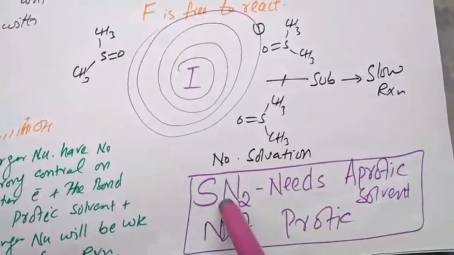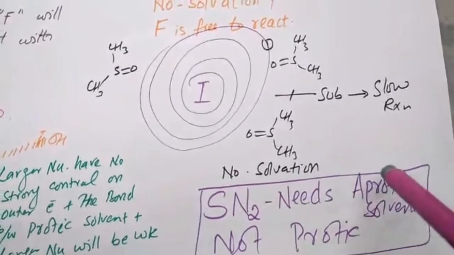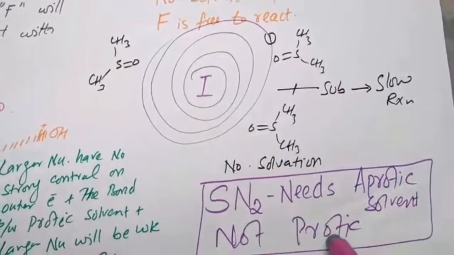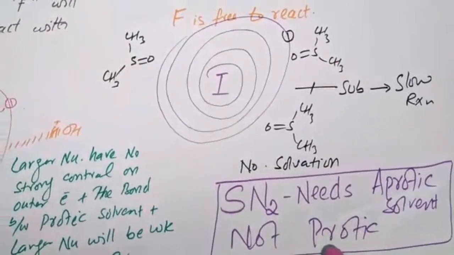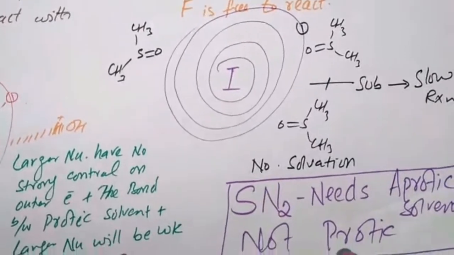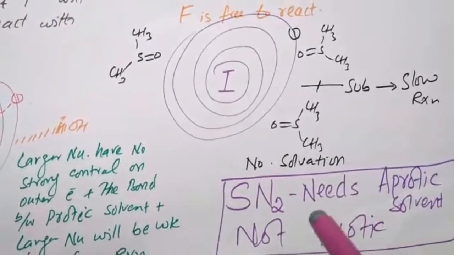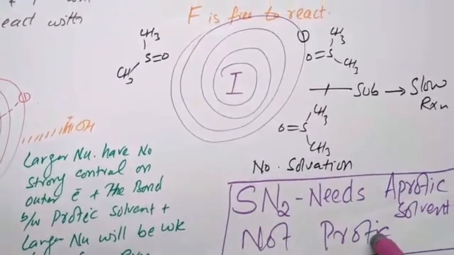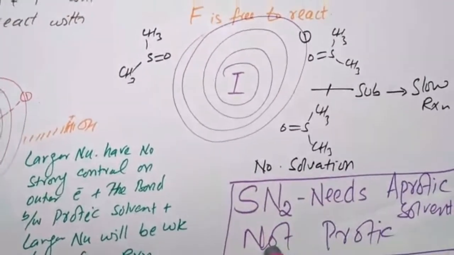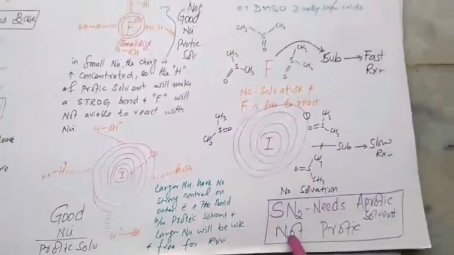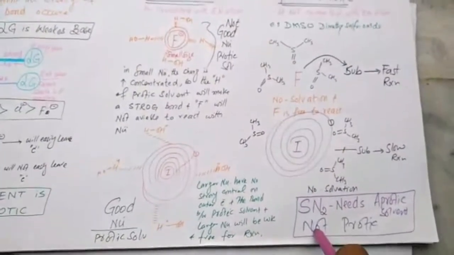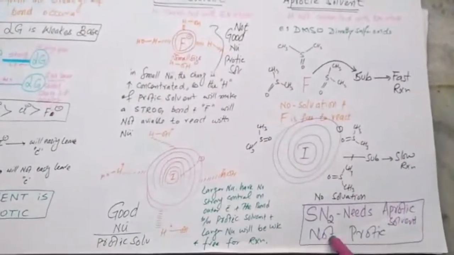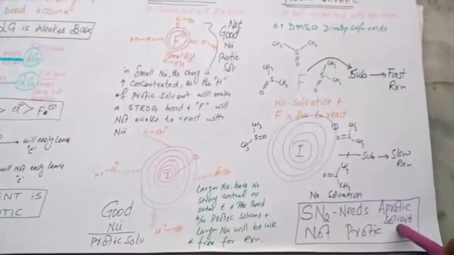In the case of the SN2 reaction, we need aprotic solvent, not protic, because protic solvents are needed when there is a need of ionization. So in the case of SN1, we need ionization of the substrate, which favors the protic solvent. While in the SN2 reaction, we don't need any ionization of the substrate, so aprotic solvent is the best choice.